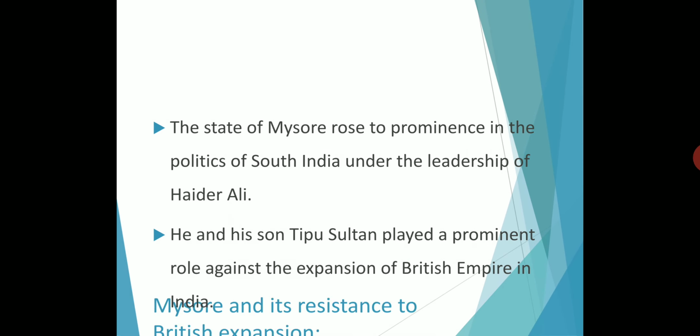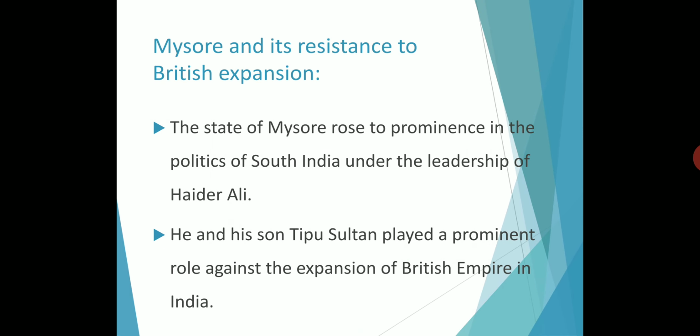So, Mysore and its resistance to British expansion. Who is the ruler of Mysore? Hyder Ali. Hyder Ali was against British expansion. Expansion means development. The state of Mysore rose to prominence in the politics of South India under the leadership of Hyder Ali, who was ruler of Mysore during the period 1760 to 1782.